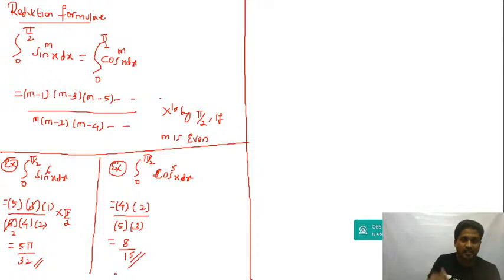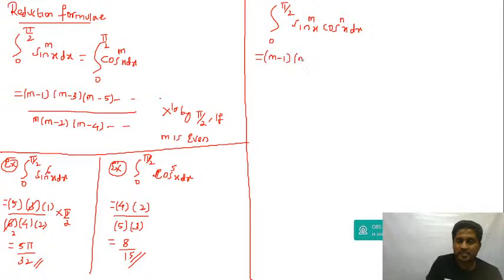Now let's say, guys, you have the integral from 0 to pi by 2 of sine power mx and cos to the power of nx dx. Then the reduction formula will be equal to (m minus 1)(m minus 3)(m minus 5) and so on, and this will continue.